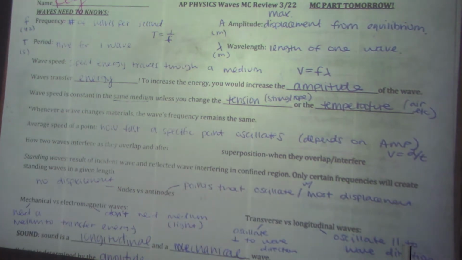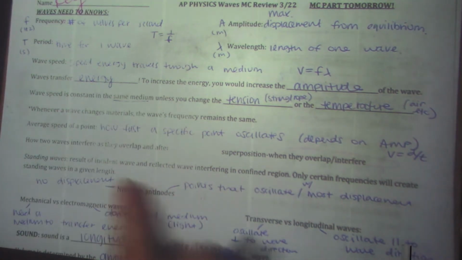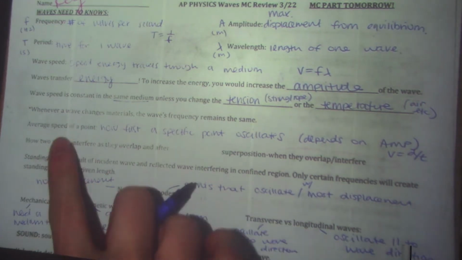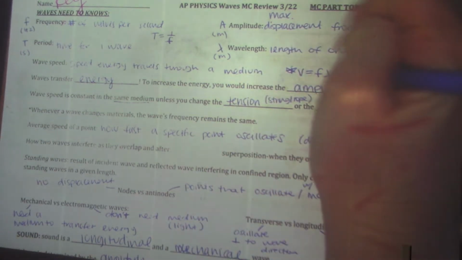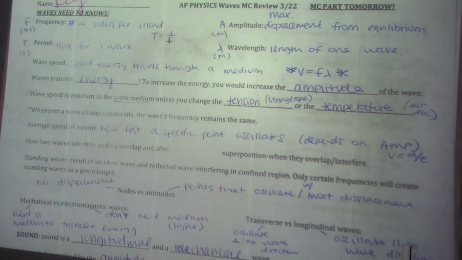Wave speed is how fast energy is going through a medium, so that would be like a stadium wave. It's not how fast each individual person is standing up and down, it's how fast that energy, the wave, goes across the stadium. And then super important that you know v equals f times wavelength. That is not on your equation sheet.